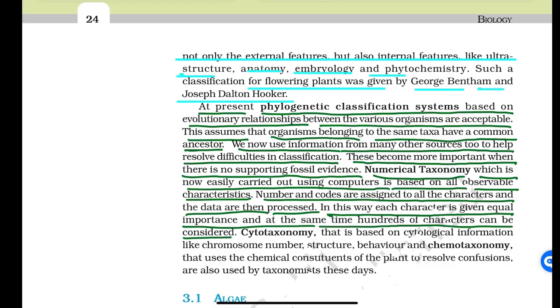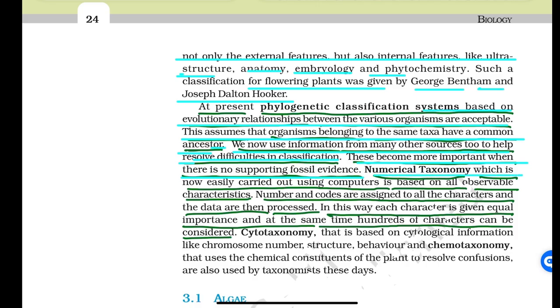At present, phylogenetic classification systems based on evolutionary relationships between various organisms are acceptable. This assumes that organisms belonging to same taxa have a common ancestor. We now use the information from many other sources to help resolve difficulties in classification. These become more important when there is no supporting fossil evidence.